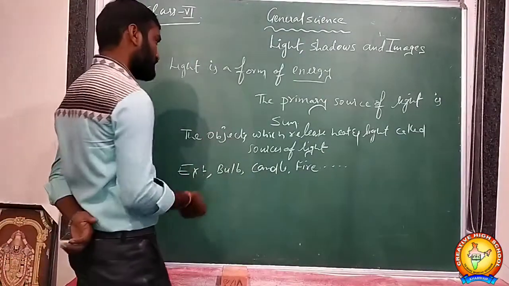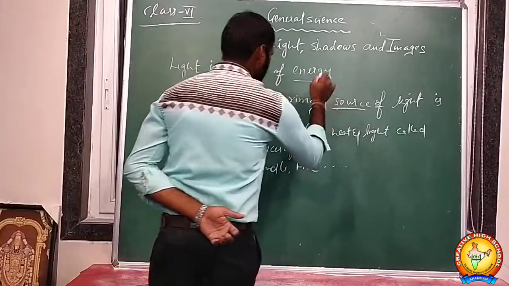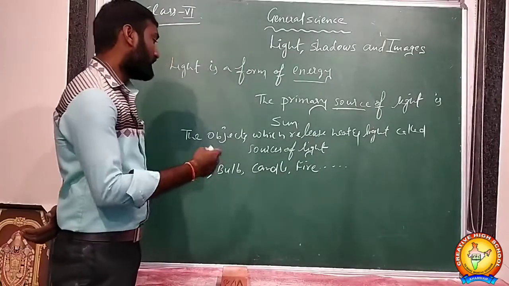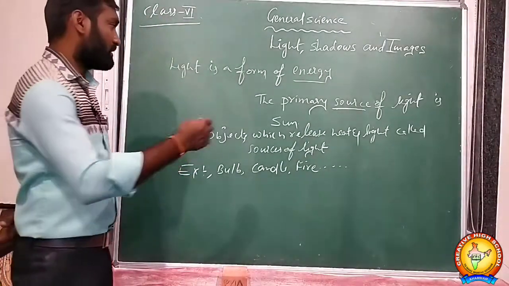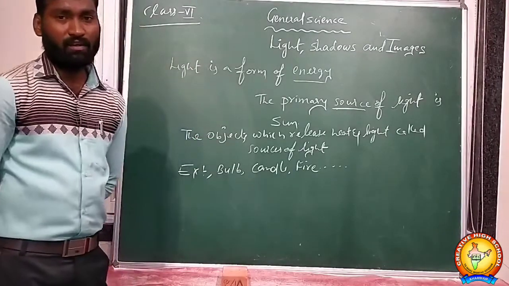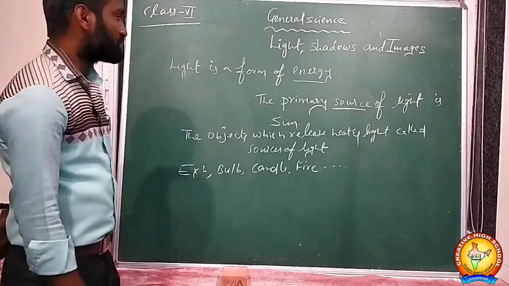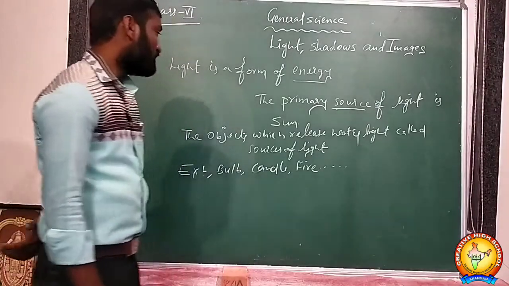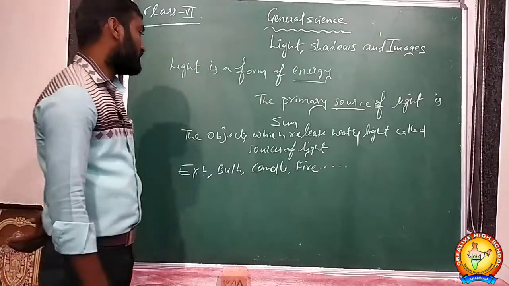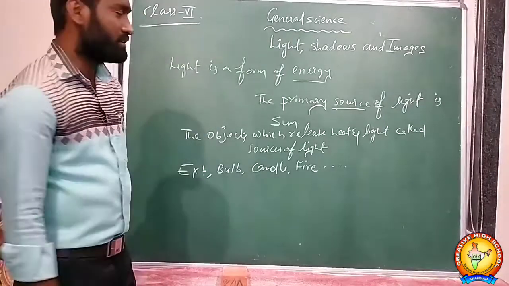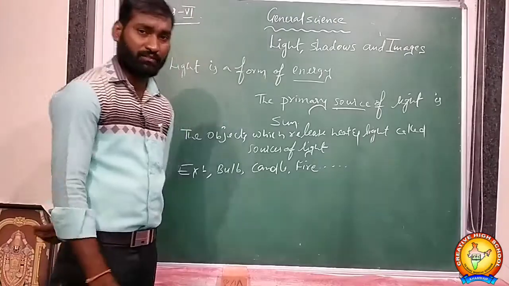The sun is the primary source, one of the primary sources of light. These artificial ones, bulb, candle and fire, etc., are examples of sources of light. What is light? It is a form of energy. The primary source of light is the sun. The objects which release light and heat are called sources of light. Examples: bulb, candle and fire.